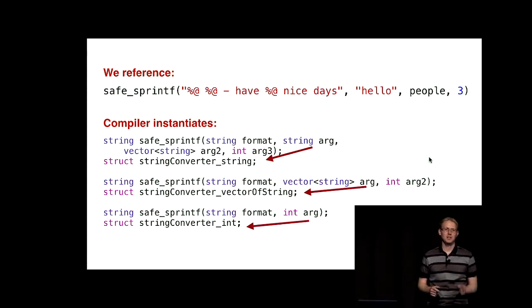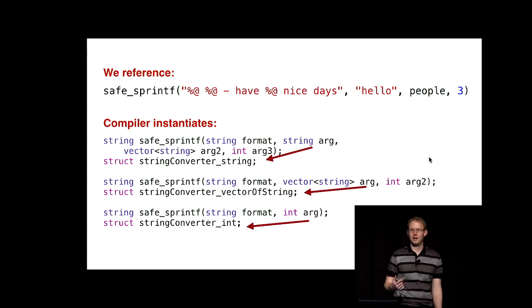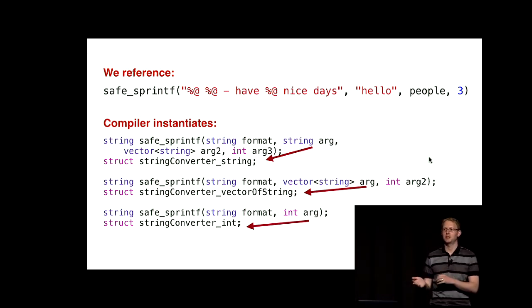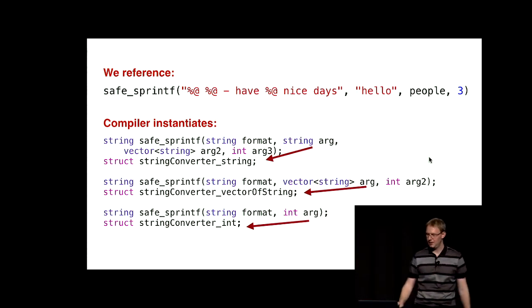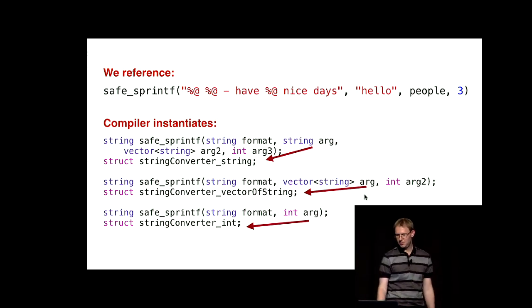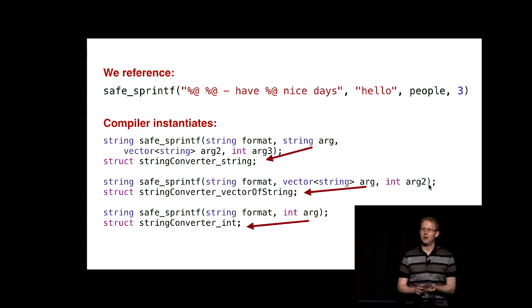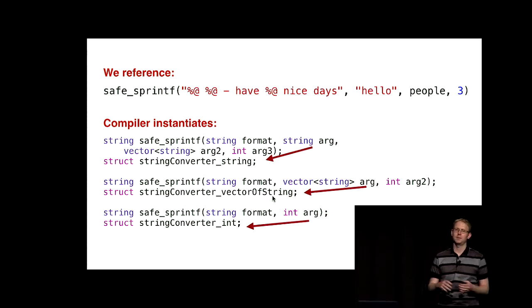Now, what that function does, it takes the first argument and tries to put it in. And in order to do that, it says, I want a string converter for strings. So it just makes one of those. Then we do the recursive function call down to 2 arguments. Compiler goes and makes one of those. This particular one wants a string converter that knows how to deal with a vector of string. And so compiler just goes and makes one of those. And it sees our specialization and goes, I'll use that, thanks.